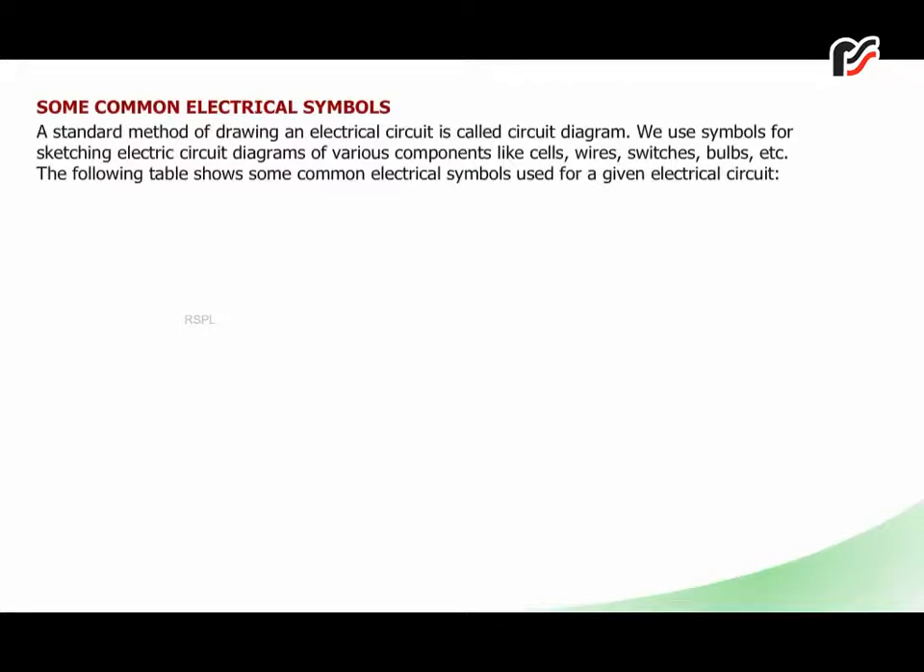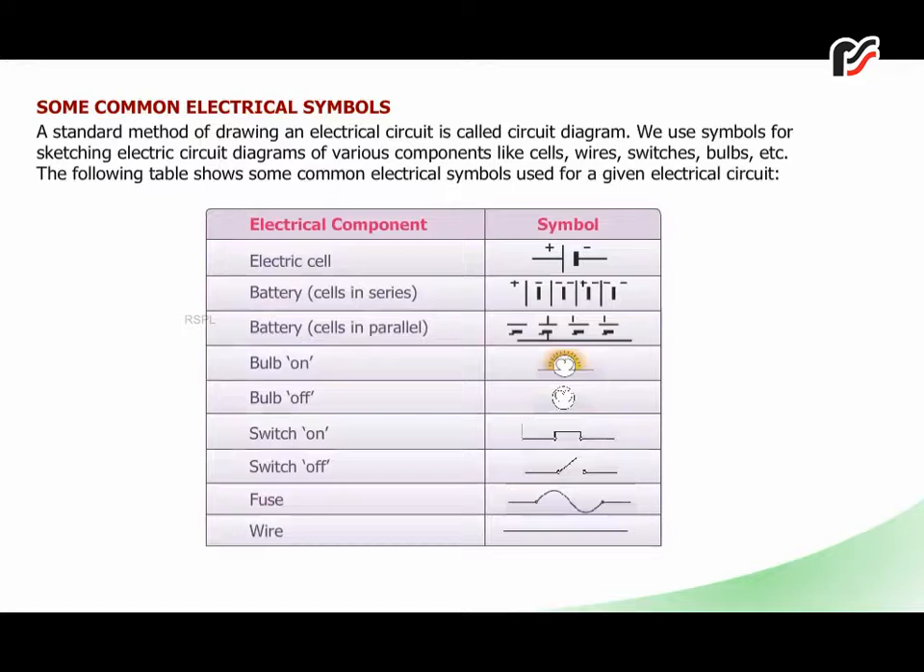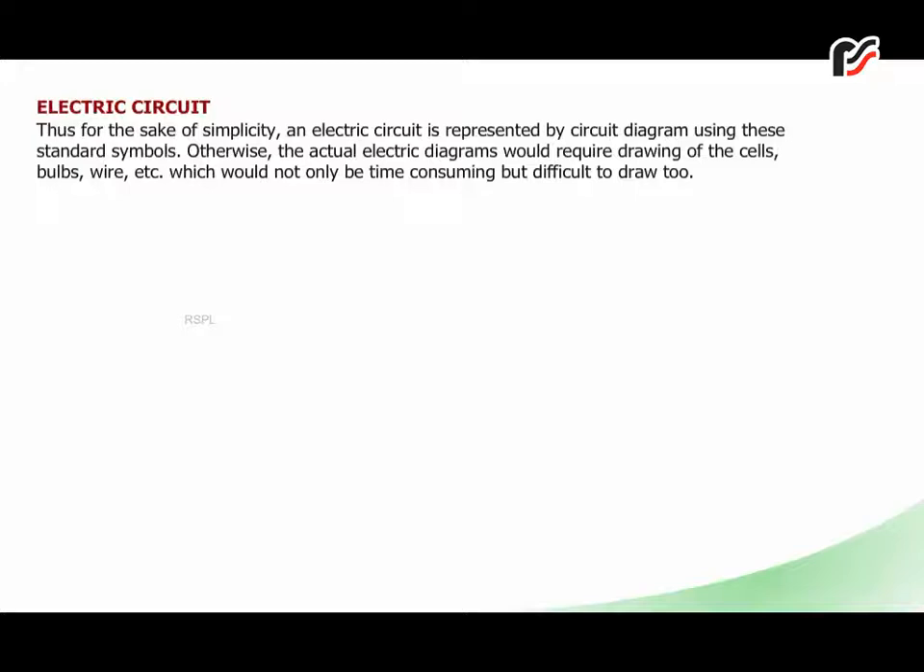Some common electrical symbols. A standard method of drawing an electrical circuit is called a circuit diagram. We use symbols for sketching electric circuit diagrams of various components like cells, wires, switches, bulbs, etc. The following table shows some common electrical symbols used for a given electrical circuit. Electrical component, symbol. Electric circuit. Thus, for the sake of simplicity, an electric circuit is represented by a circuit diagram using these standard symbols. Otherwise, the actual electric diagrams would require drawing of the cells, bulbs, wire, etc., which would not only be time consuming but difficult to draw too.